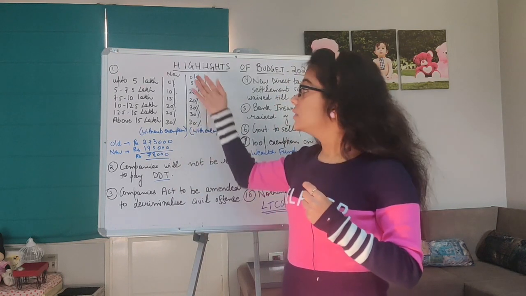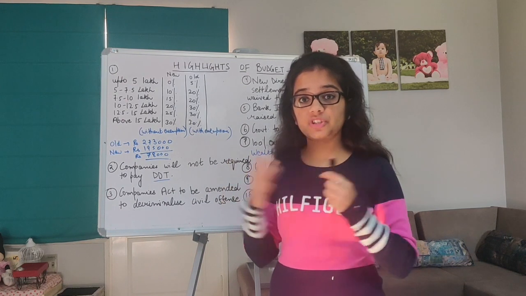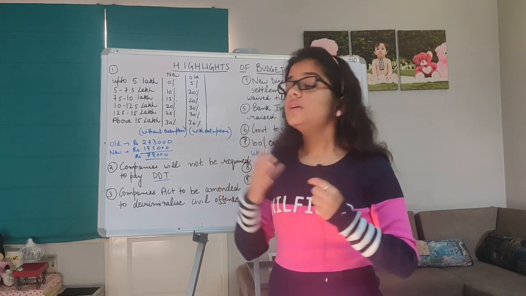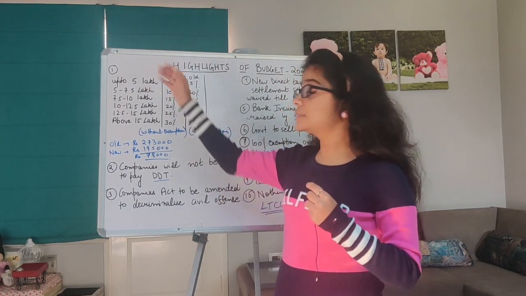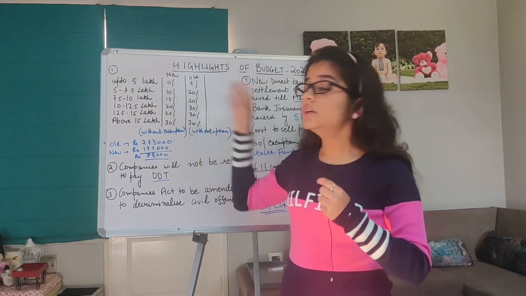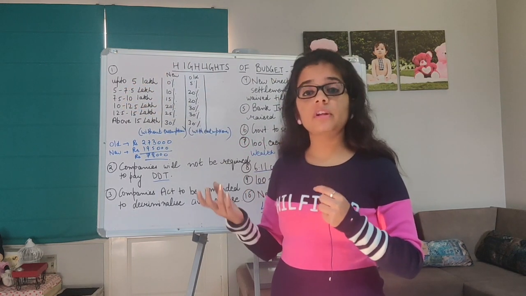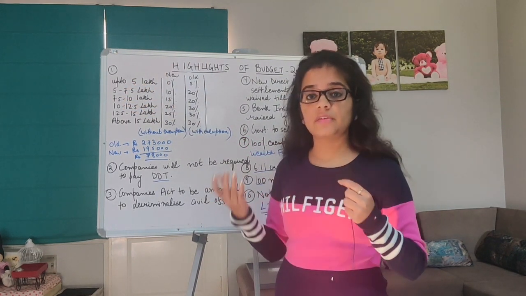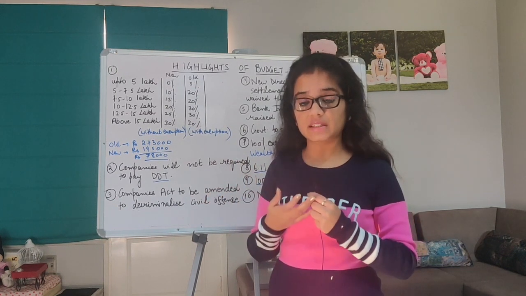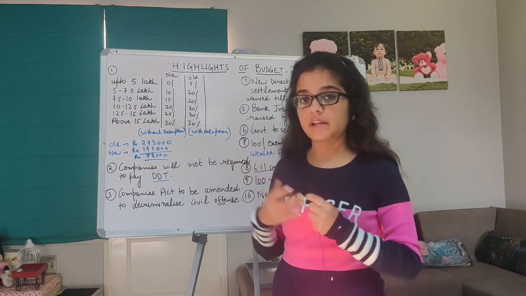Let's get started. The first thing is about the tax rate, the slab rates which have been changed. There has been a major change in that. So this is the table which shows the new tax rate and the old ones. If your income is less than 5 lakh rupees, then you are exempted according to the new tax rate. But according to the old one, you had to pay 5%, right?